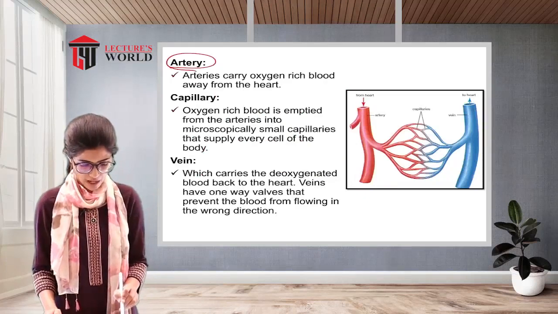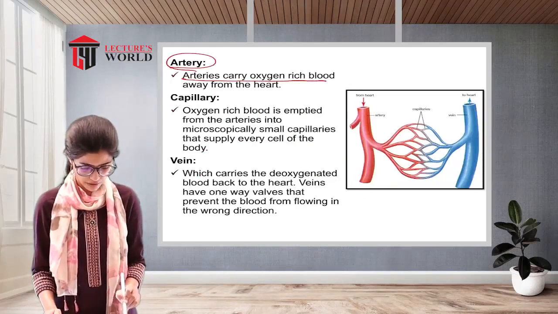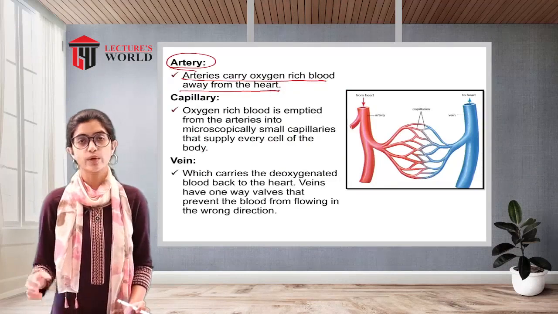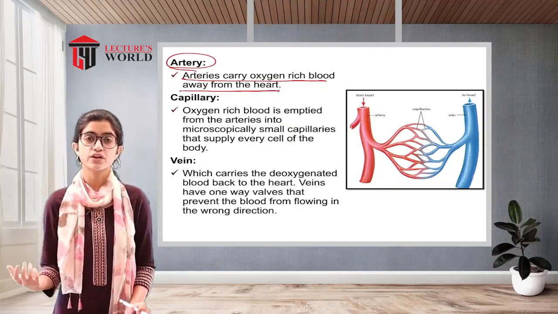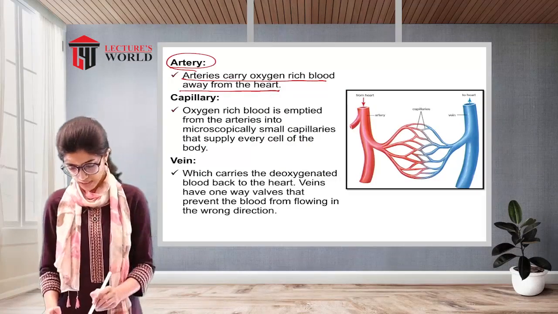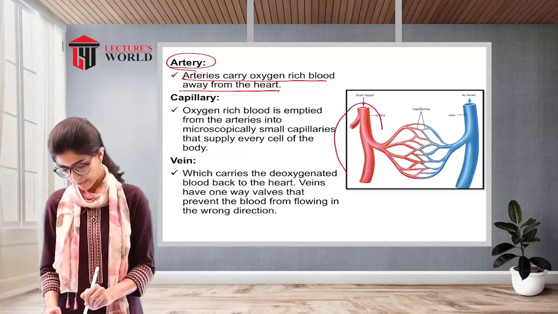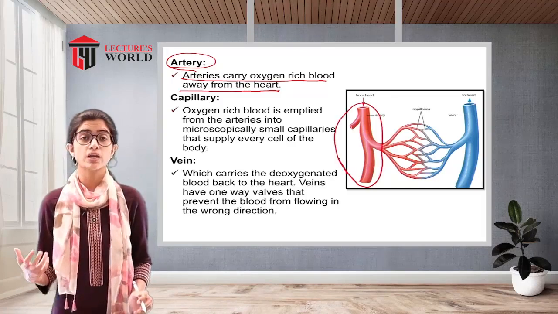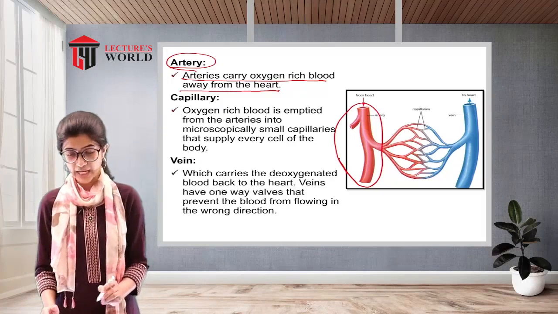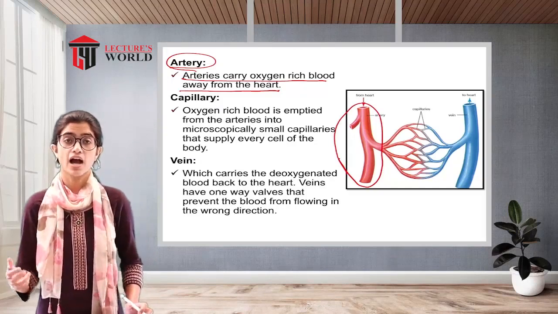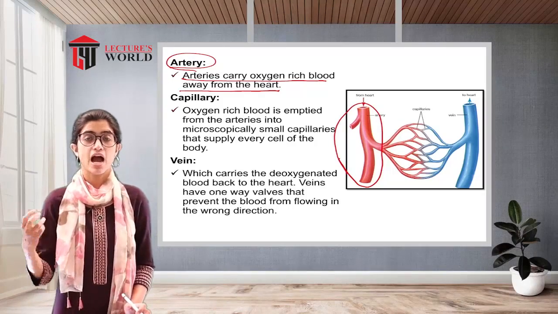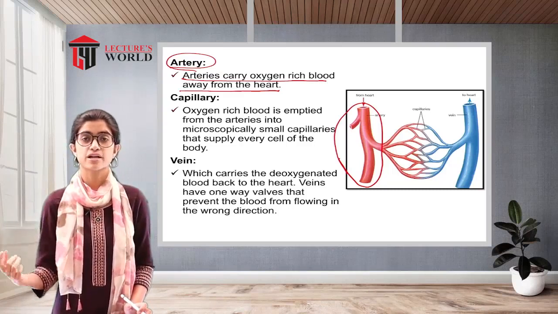Artery. Arteries carry oxygen-rich blood away from the heart. So what is the function of the artery? As you can see in the picture, depicted in red, the blood is rich in oxygen. So the arteries carry the blood away from the heart. When the heart pumps the blood, arteries carry this blood to the different parts of the body.